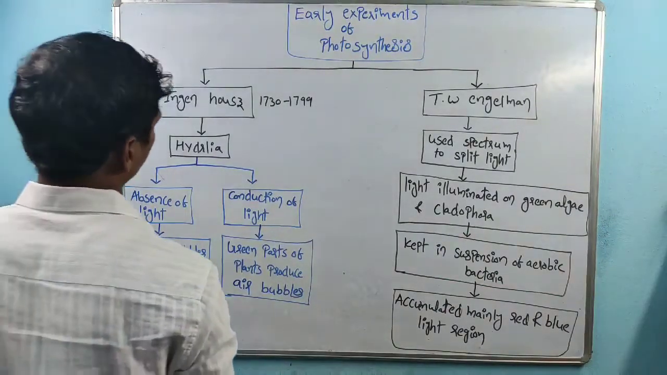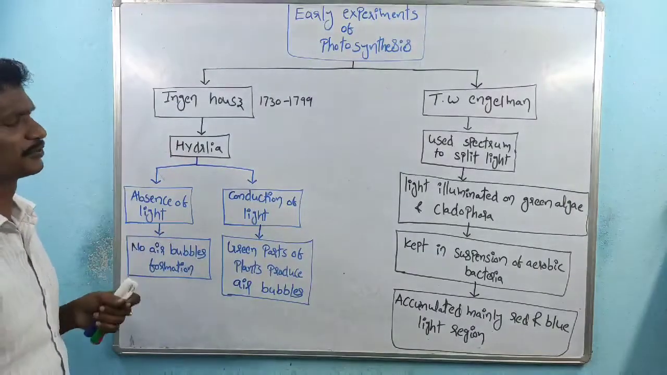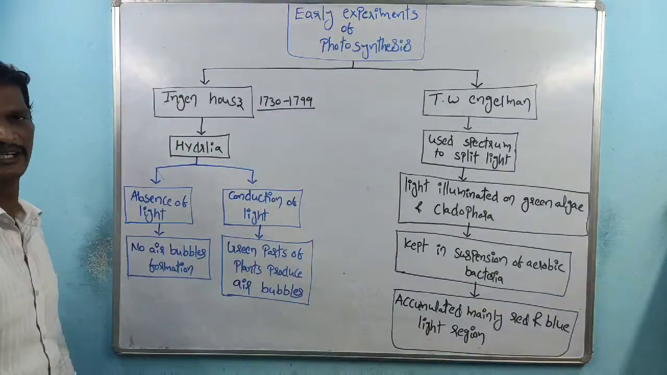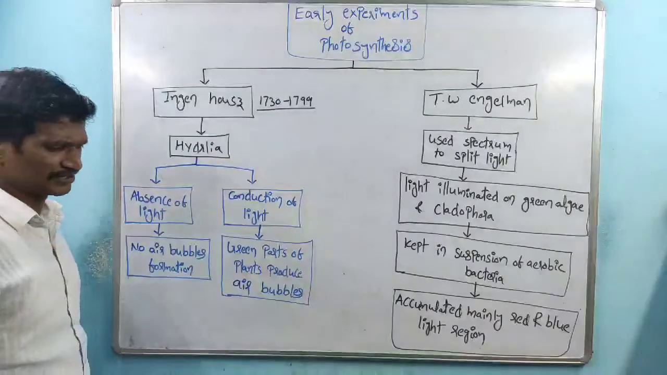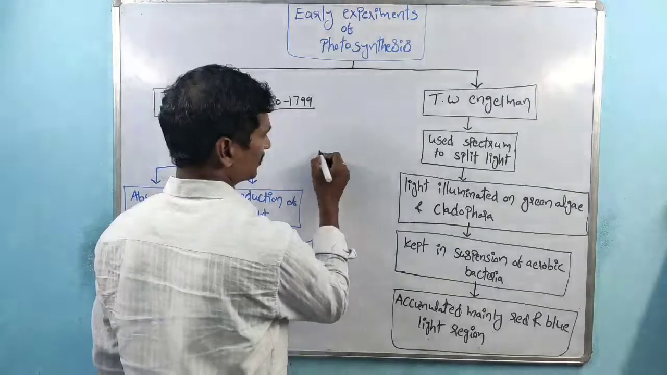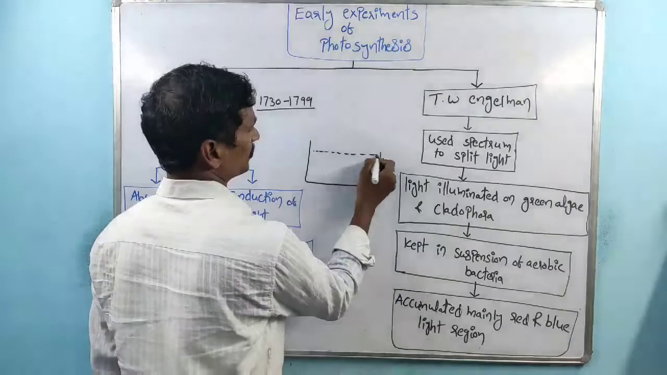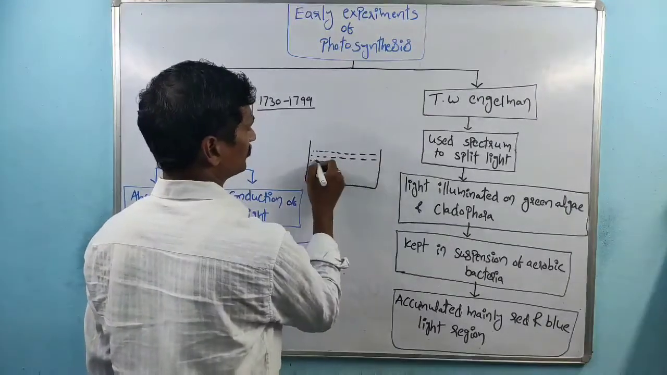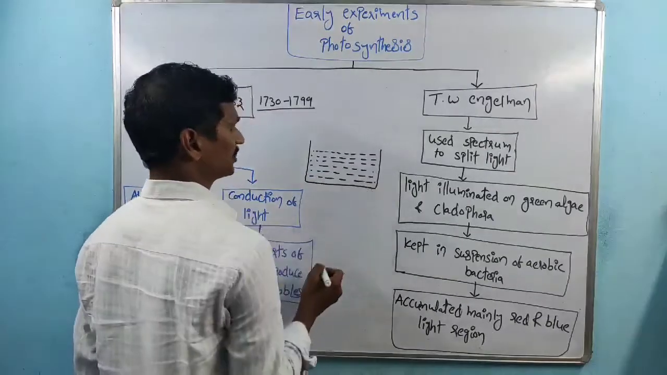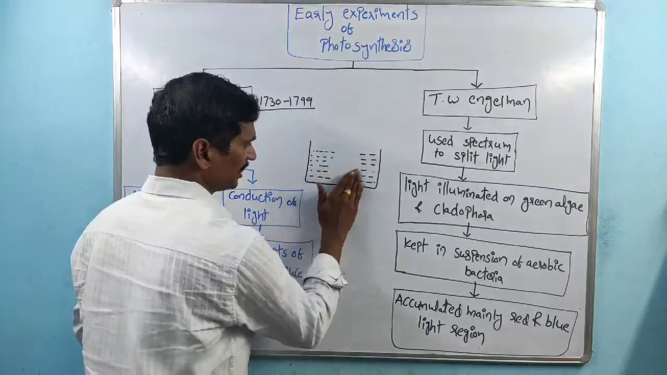Coming to the next scientist, Ingenhousz. We are very familiar with this experiment. His time period is 1730 to 1799. He did the research on the hydrilla plant. He took a glass beaker and poured water inside it. After that, he collected some hydrilla plants.